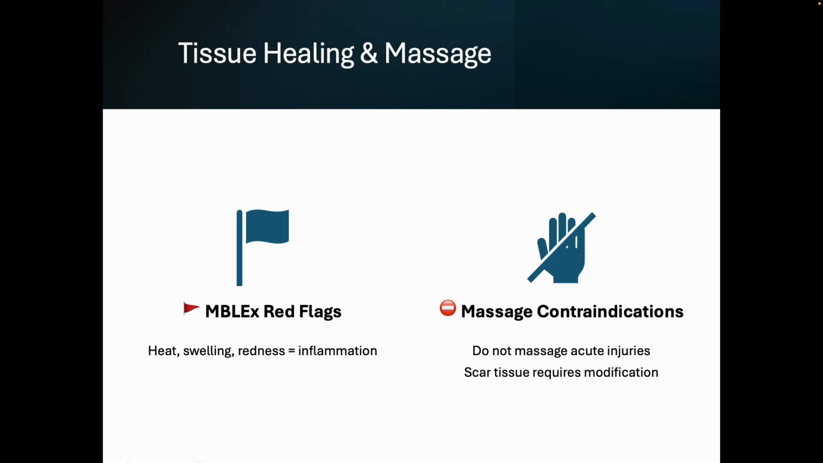Tissue healing, red flags. If there's redness, swelling, heat, inflammation, or an open wound, it's a red flag, or you might need to modify, right? Do not massage acute injuries. If you're working on scar tissue, you might need to modify some of the massage moves. And also wait till they're cleared and the scar tissue is formed well enough and there's no redness or inflammation or pain at the scar before you start doing cross fiber friction to treat the scar.